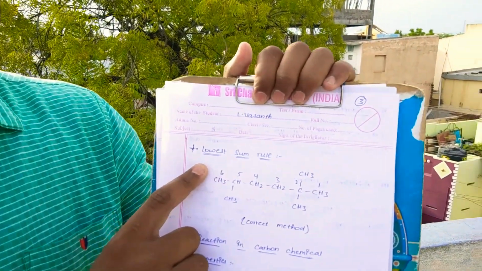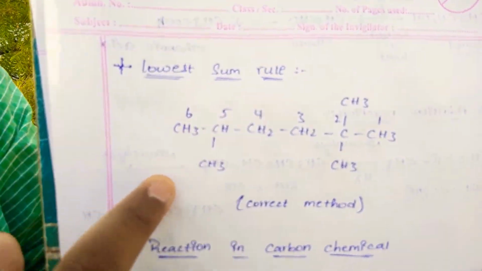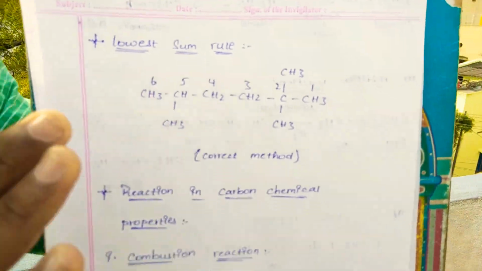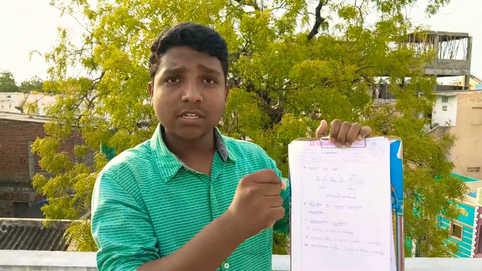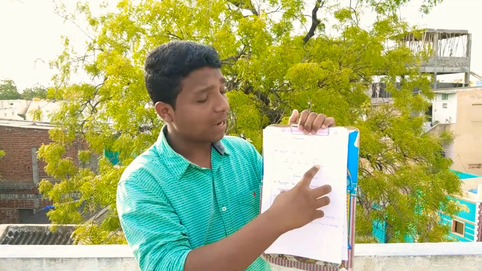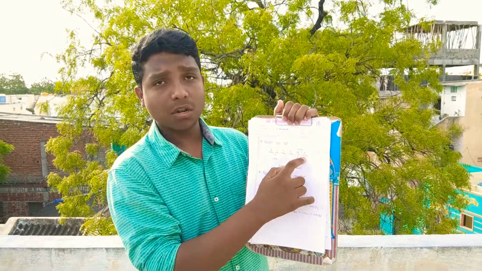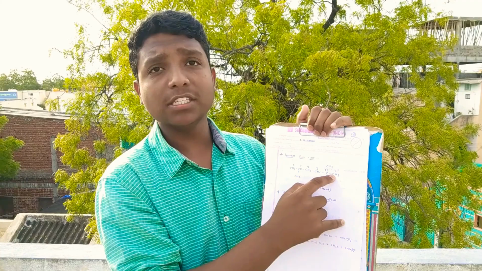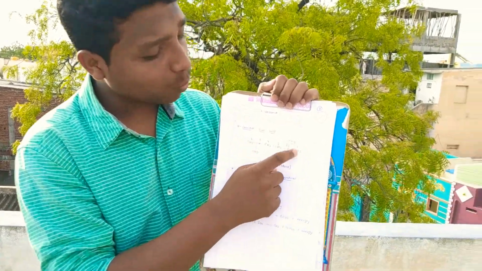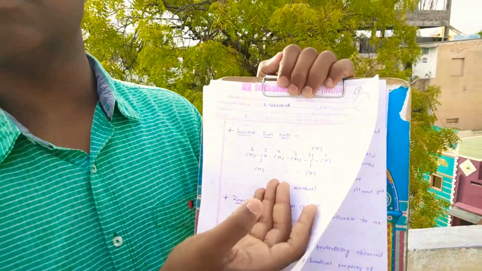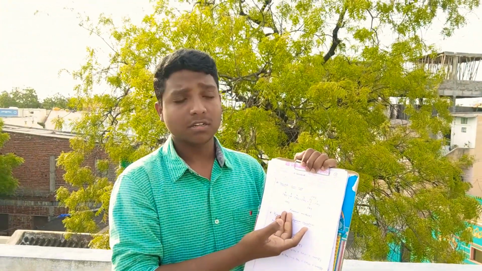Lowest sum rule. Here the lowest sum rule is present. This is the correct method. When the lowest component is there in a chain, the number will be given at a certain place. Here this is the lowest sum rule. It contains the least number. It contains some bigger value. It contains some important number. It contains 1 2 3 4 5. Here the ascending order to descending order will be present in the chain.